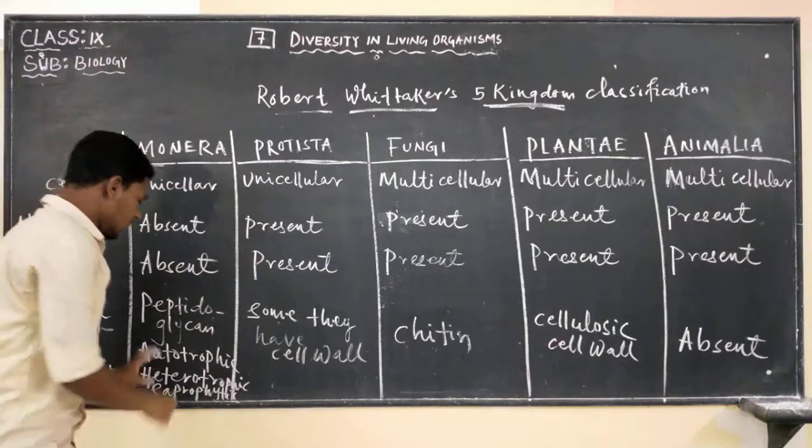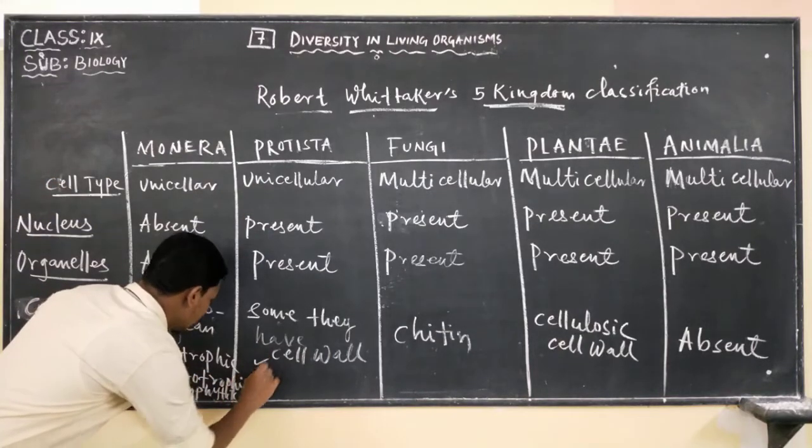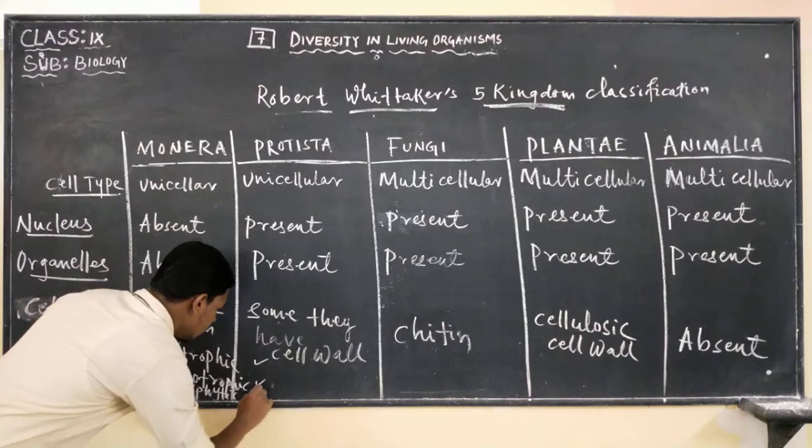Protista too have autotrophic, heterotrophic, and saprophytic.